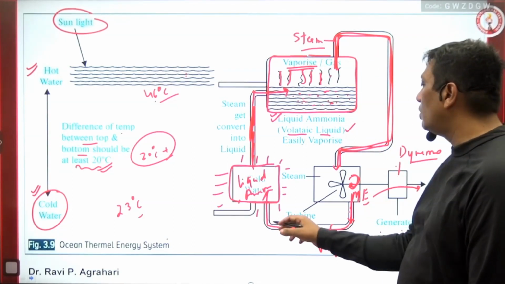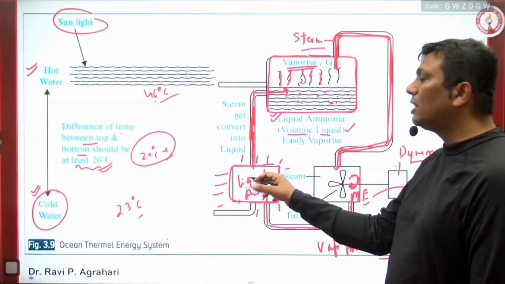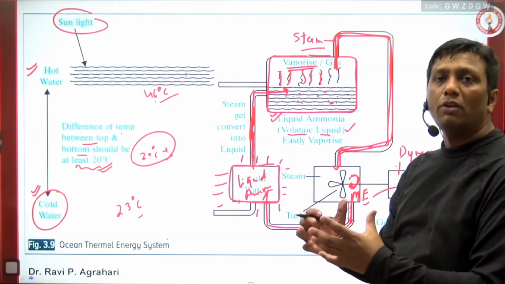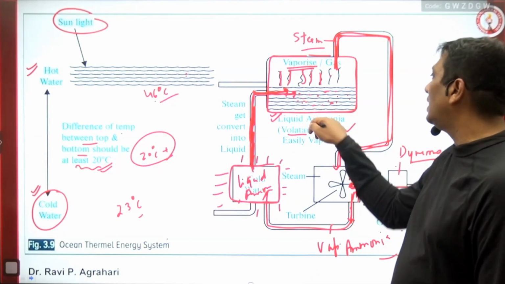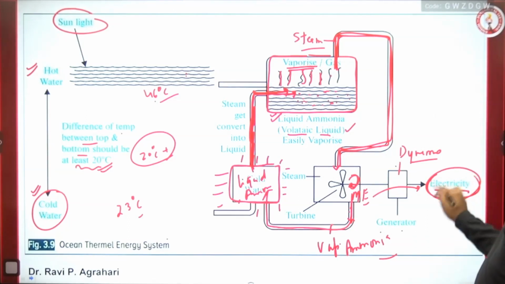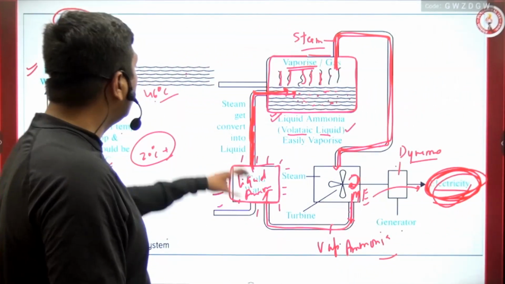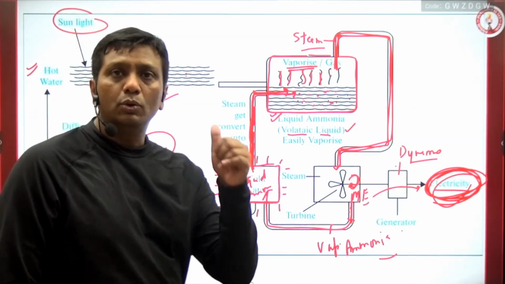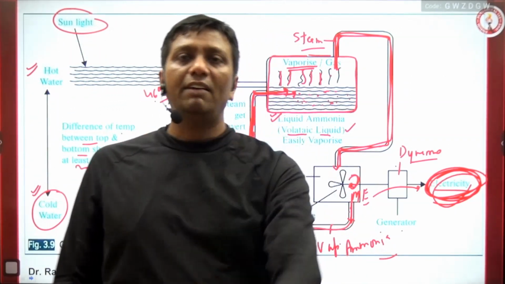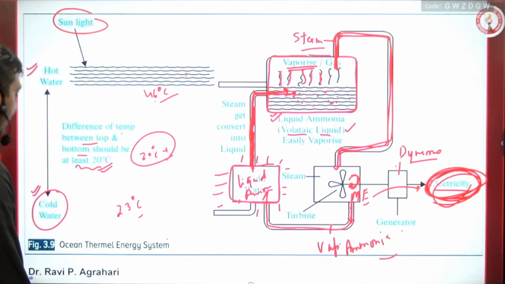Now the steam-based vaporized ammonia will come into the second container. Again, in the cold temperature, the vaporized ammonia will convert into liquid ammonia, and again liquid ammonia will come into this container. This cycle keeps going on, and at the end electricity generation continues. So this is the whole ocean thermal energy system. I don't think anyone has a problem in understanding this. Everybody clear here? Okay, just see here guys, very simple.